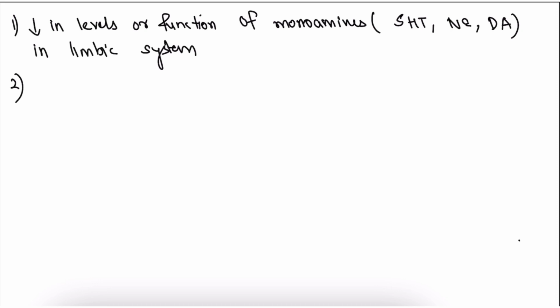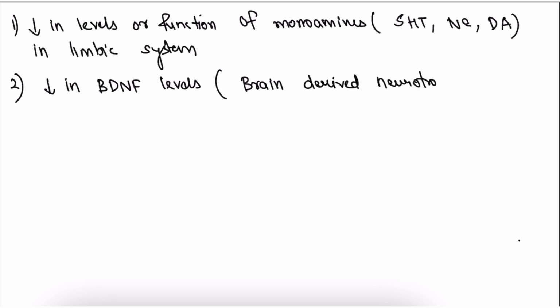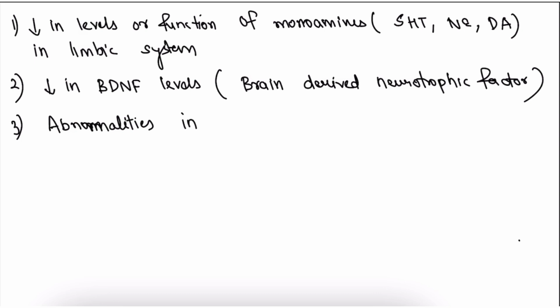Second one may be decrease in BDNF levels. BDNF denotes brain derived neurotrophic factor. And third one may be abnormalities in HPA axis, thyroid function, sex steroid levels.